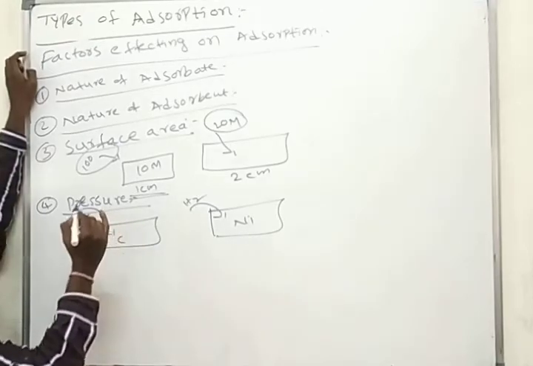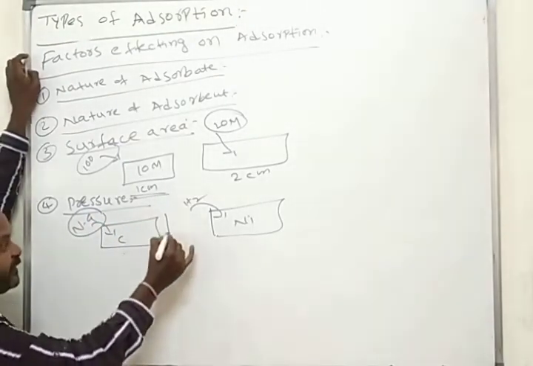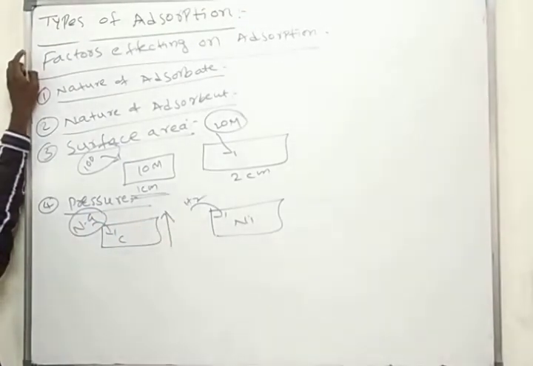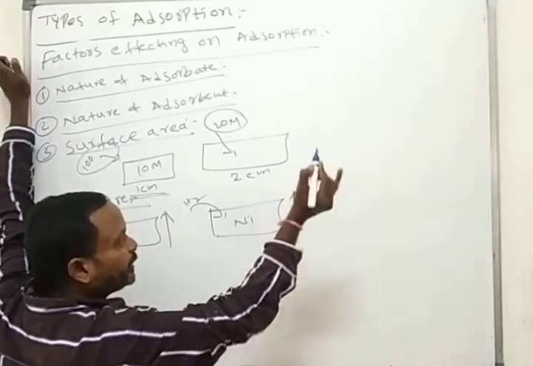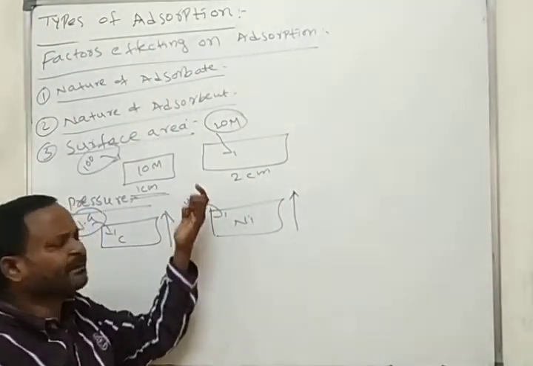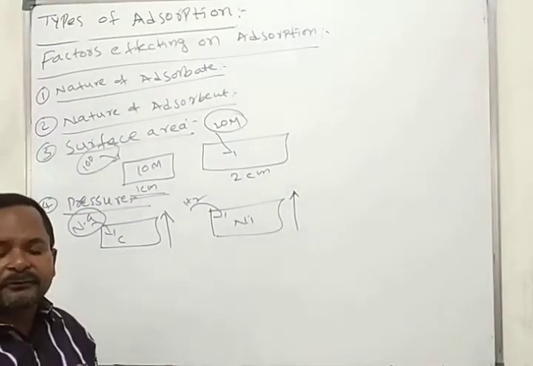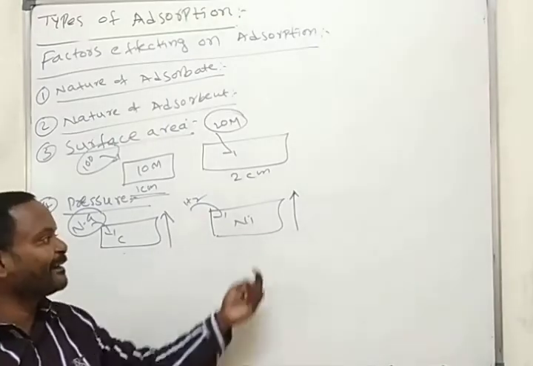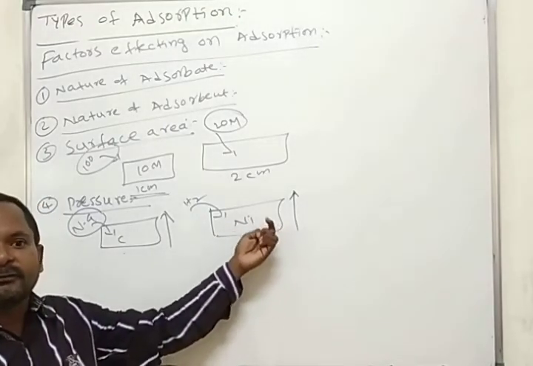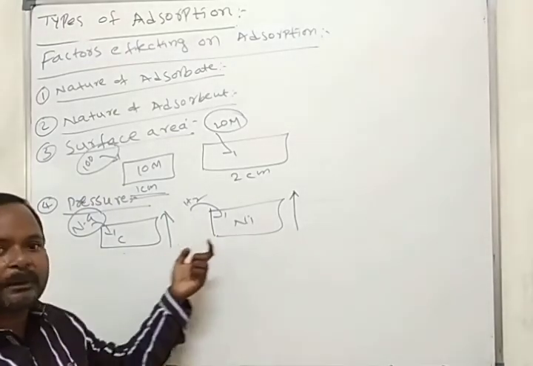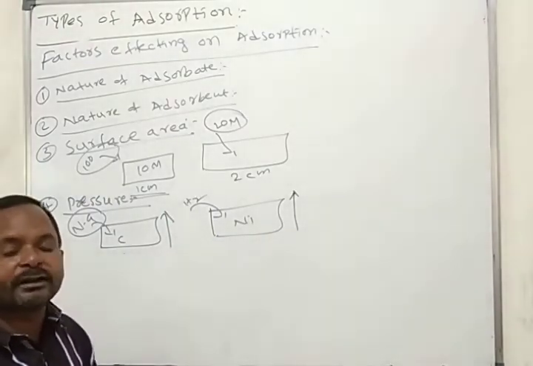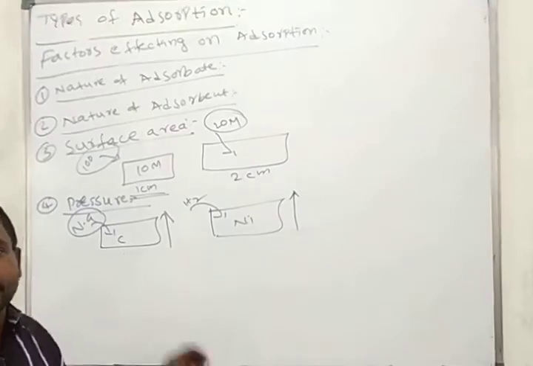That means by increasing the pressure, physical absorption increases. What about the chemical absorption? It also increases. If you apply pressure on gas, it easily gets liquefied and easily absorbed on the surface. Chemical absorption and physical absorption both will be increased by increasing the pressure.